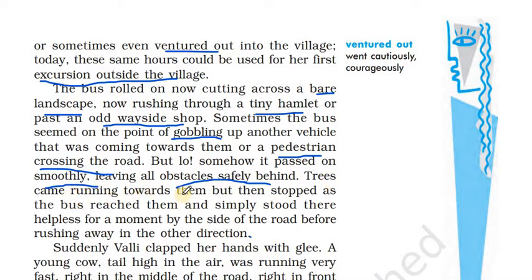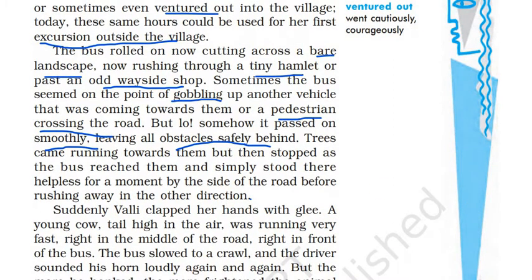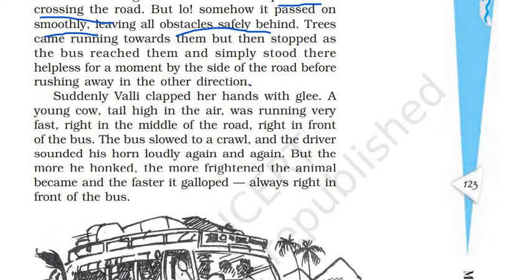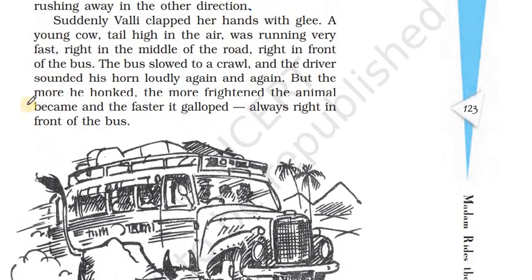Trees came running towards them but then stopped as the bus reached them and simply stood there helpless for a moment by the side of the road before rushing away in the other direction. This is what happens when you are sitting in the bus and have a front view: you can feel that the trees are coming towards you, and then when you have a side view you feel they are just standing there, and then as the bus moves you feel they are going backwards. This is what one feels when we travel by bus or train, and Valli also felt the same.